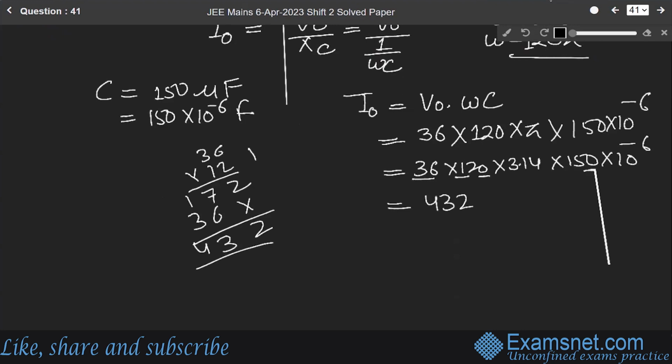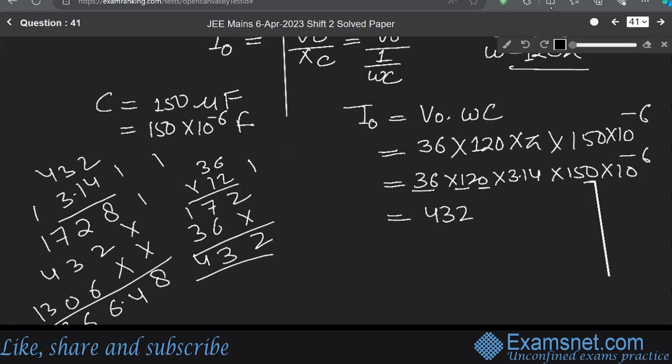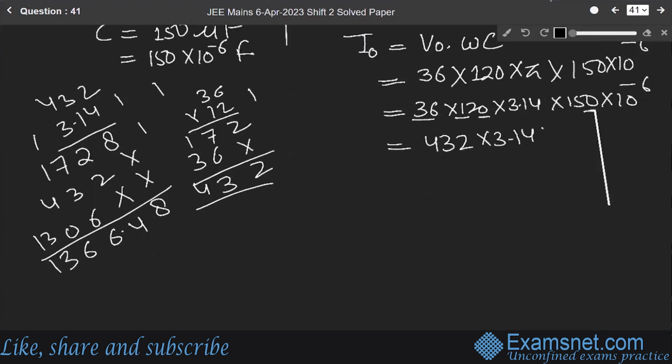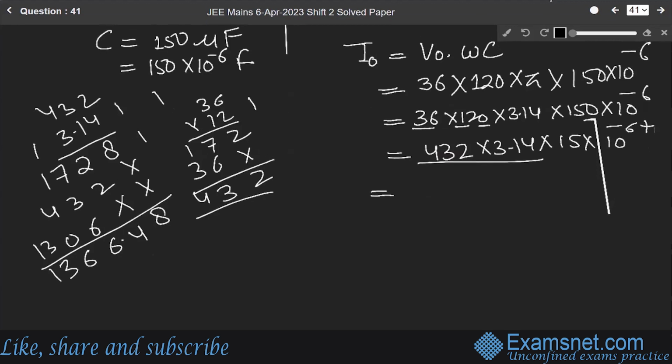So 432 into 3.14 is 1366.48. Then into 15 into 10 to the power minus 5 plus 1, so these two will be 1366.48 into 15 into 10 to the power minus 4.